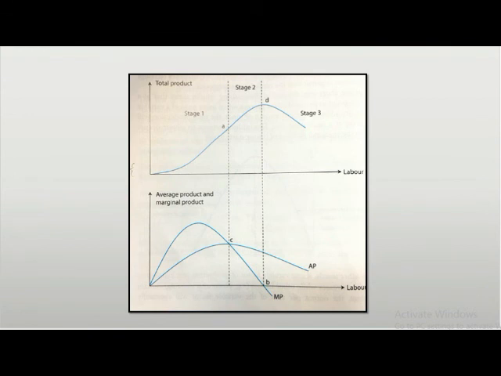Stage 3 begins when the MP is negative. The TP curve starts to fall. The AP will also fall but still remains positive. The AP will never be negative as long as the TP is positive.